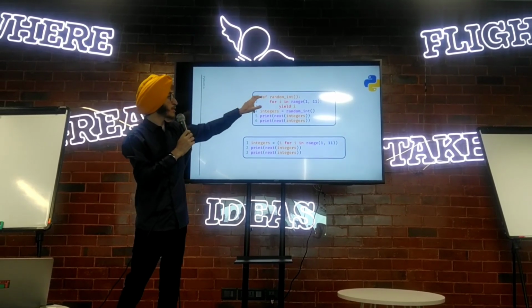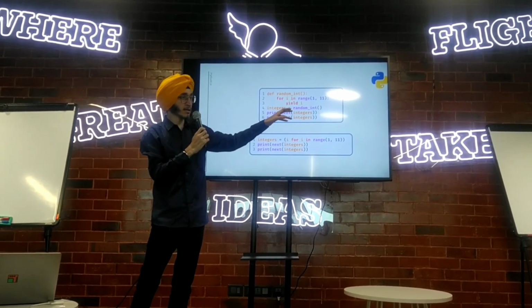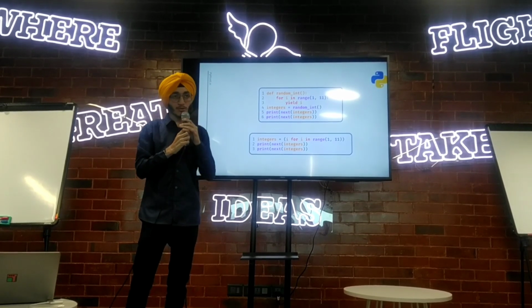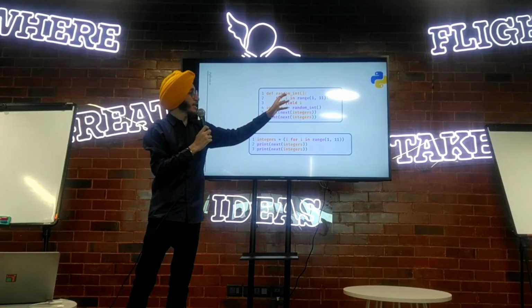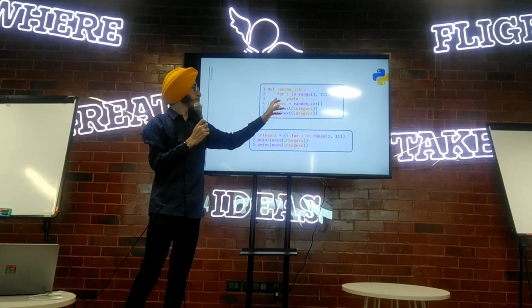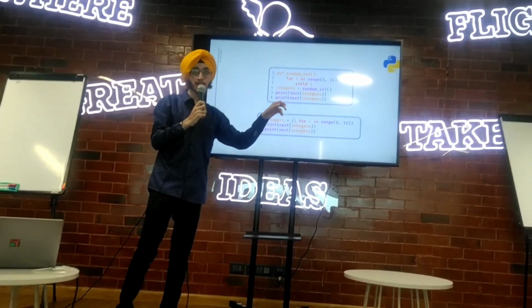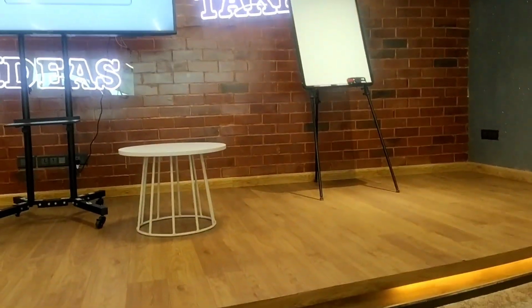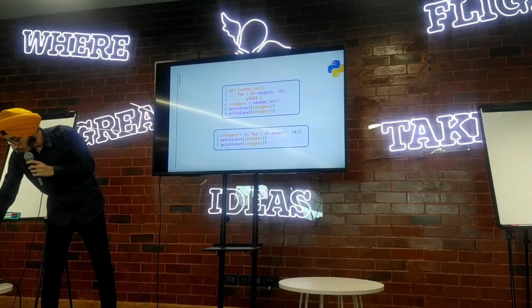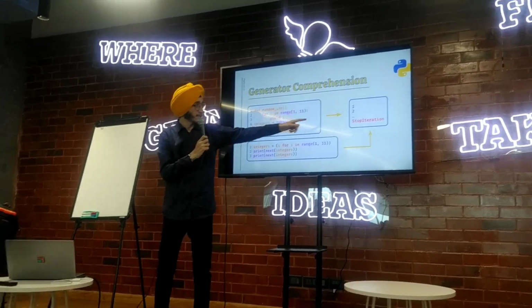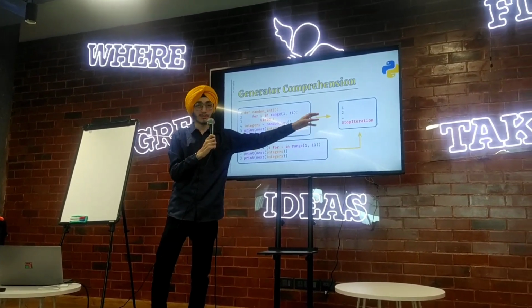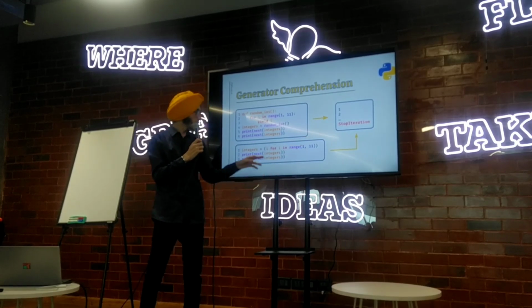Whenever we call this generator, we get a different value each time. Here we have a for loop which goes from 1 to 10. So if we call this generator 10 times, on the right-hand side you can see the output: 1, 2, 1 2 3 4, and so on.